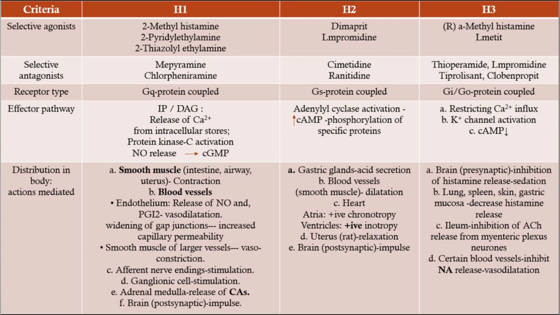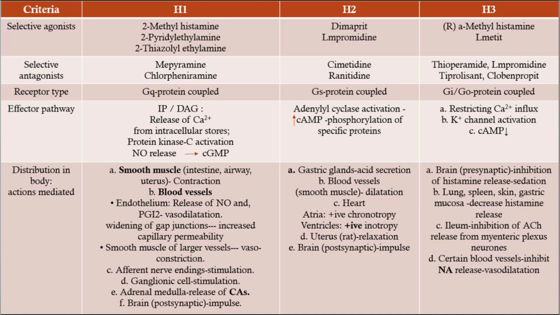Right? Let's take an example, that is a bee bite. Whenever a bee or a mosquito bites, what will happen? There is release of histamine. This histamine will cause vasodilation. Then widening of gap junctions in blood vessels, and that is why the permeability of capillaries is increased and a large amount of fluid will come out from that area, and ultimately there is accumulation of fluid. So that is the reason that after a bee bite there is accumulation of fluid.